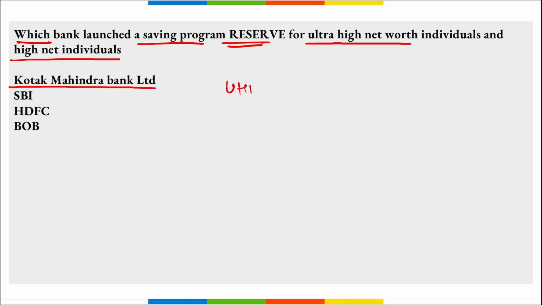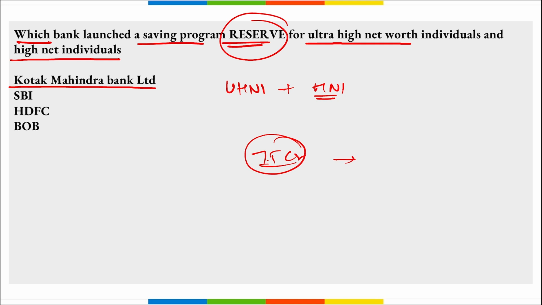It is for ultra high net worth individuals and high net worth individuals, and that comprises various entrepreneurs, business families, and professionals. Correct? Then the saving program for this reserve is offering a top brand of various luxury benefits. The eligibility here is that any individual who has a 7.5 crore relationship value and a minimum saving bank account of 50 lakh rupees on a yearly basis will be provided with this reserve card, right? Or for this reserve saving program, right?